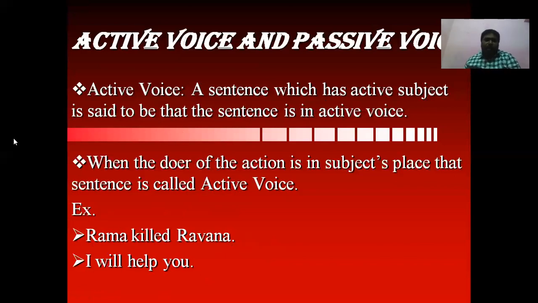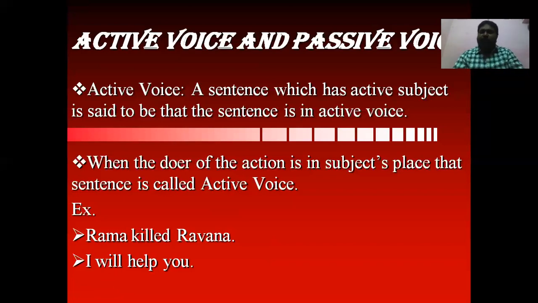So here, help is the work which is done by the subject I. So we can say I is the doer of the action which is in the place of the subject. Who is doing the work here? Help. The subject is doing it. It means that the subject is the active subject because it is doing the work, help. So we can say that the sentence is in active voice. This is the definition of active voice.